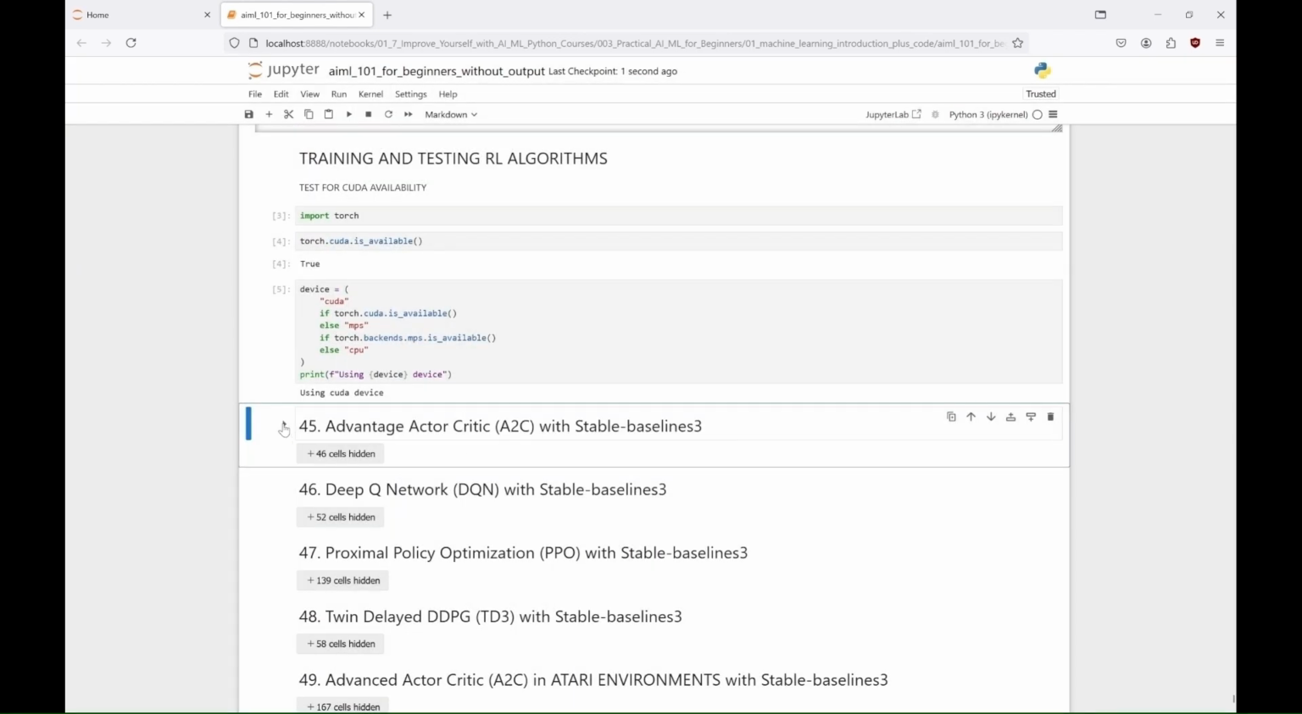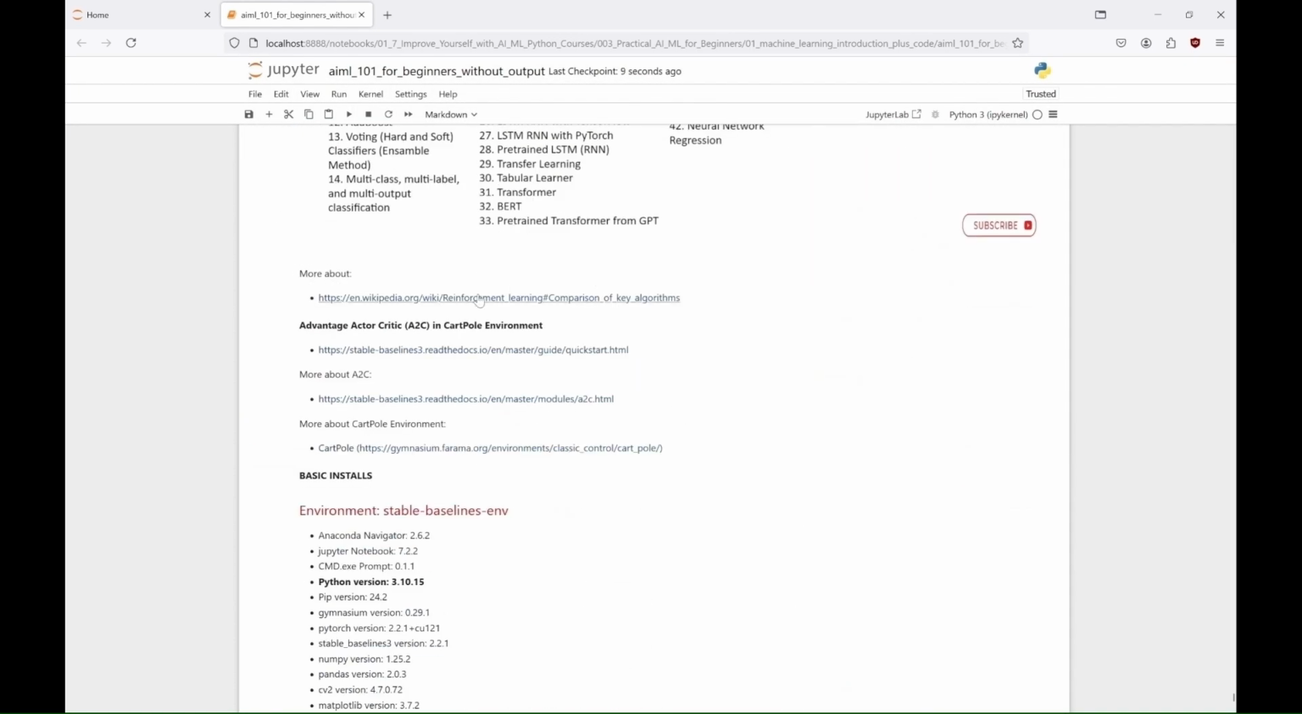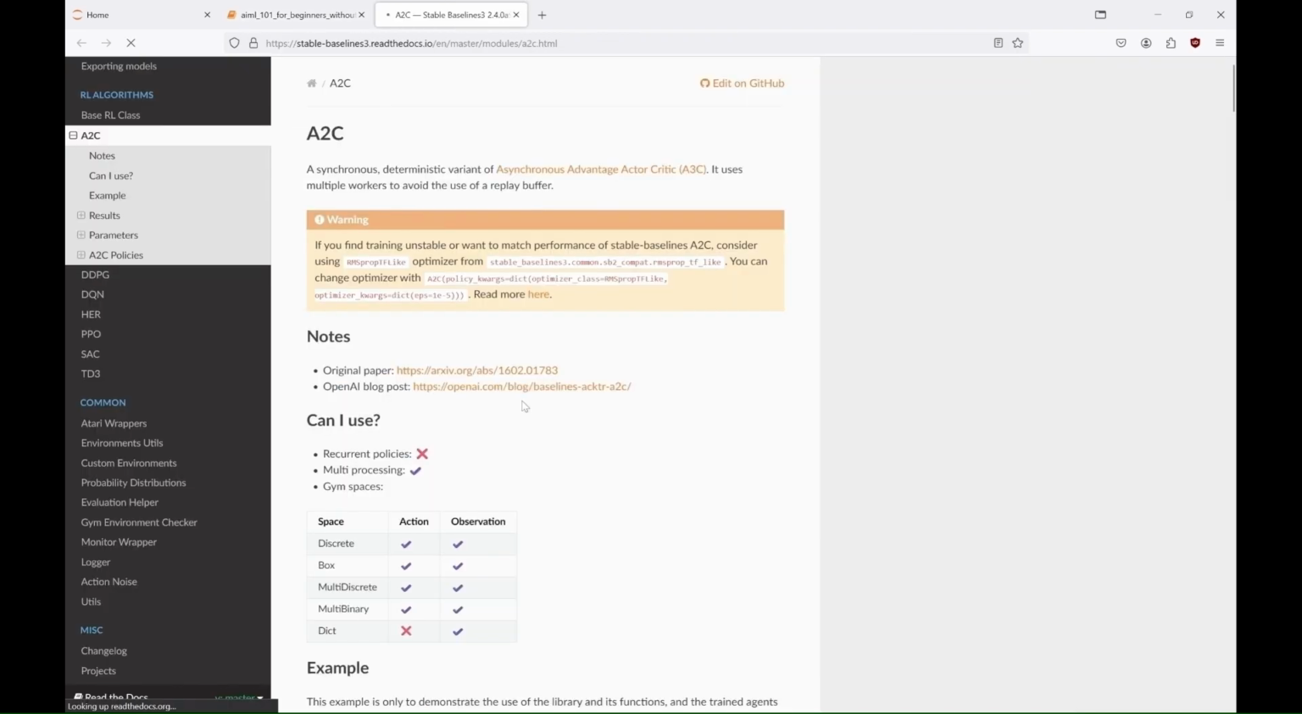So the first algorithm we'll be using is Advantage Actor Critic, A2C. You can read about it on the linked sites. It is particularly effective in the CartPole environment, in which the objective is to keep the pole balanced upright, by applying forces to the cart either left or right. A2C is a synchronous, deterministic variant of the popular asynchronous Advantage Actor Critic algorithm, A3C.